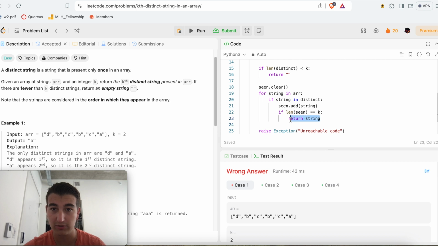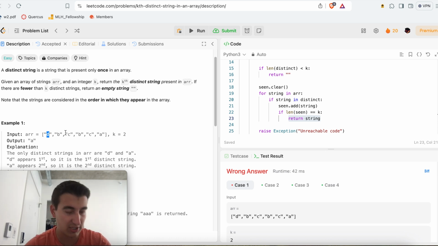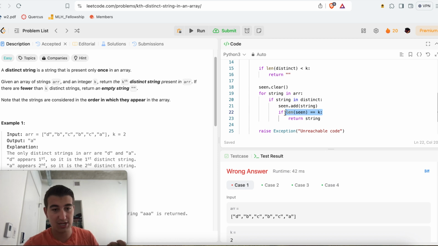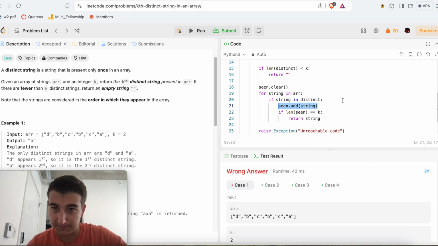So what I want to do is return string. Again, this is a hash set, so even if I saw D again and added D to the hash set again, there will only be D once in the hash set. That's the whole point of a hash set, so you don't have to worry about that little edge case. Whenever the length of this seen hash set becomes K, it's because I just added the Kth distinct string present in R, since I'm parsing R from left to right. That's essentially it. So I just return string.